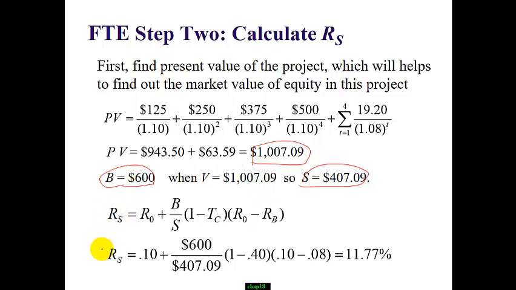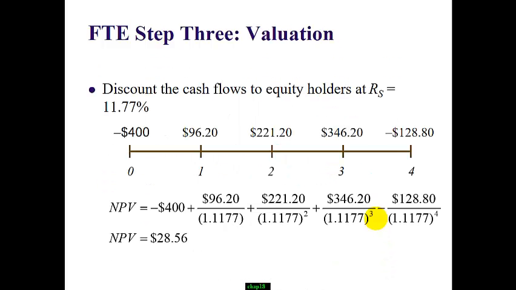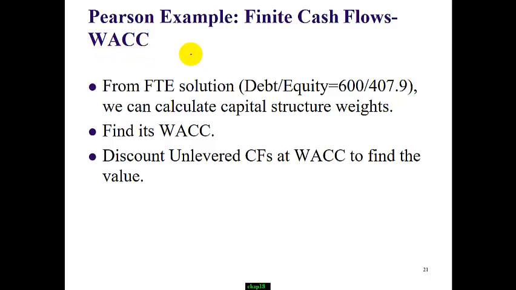So now let's go to the M&M Proposition 2 again. Then the cost of equity is 11.77. Now let's put them all together: use the levered cash flow, the cost of equity, and the 400 initial investment. We got a net present value of $28.56.